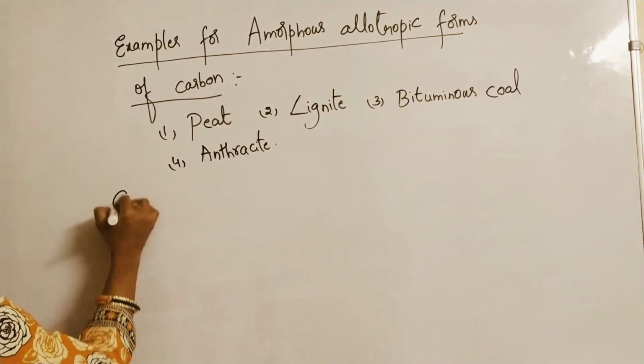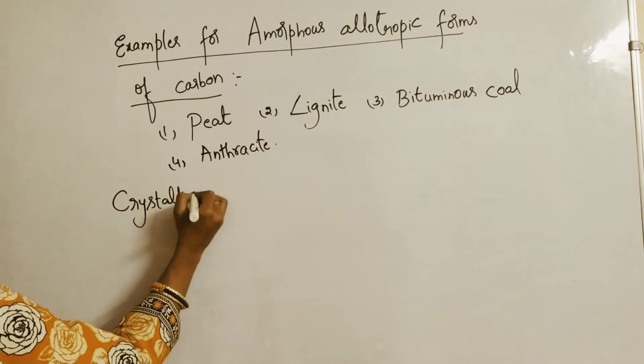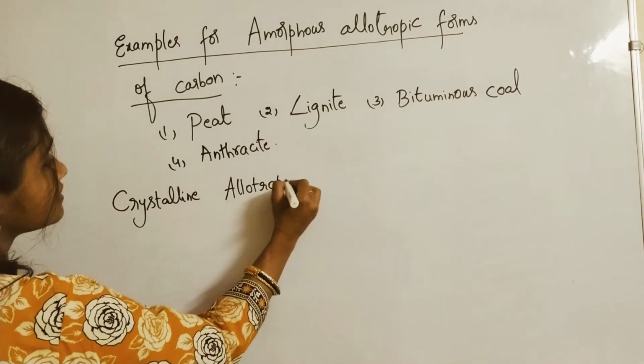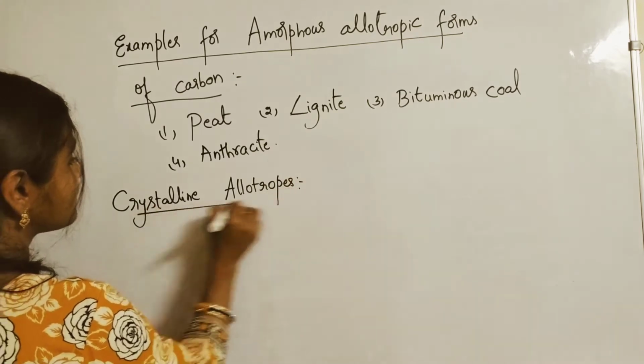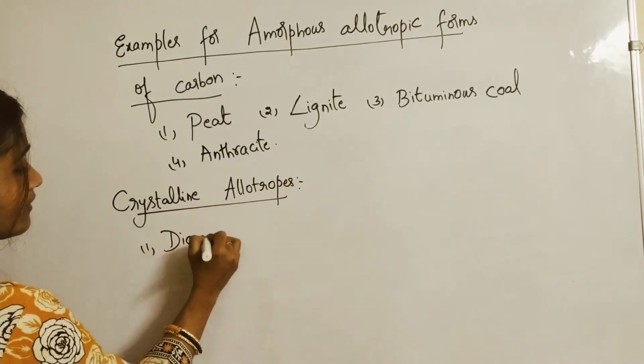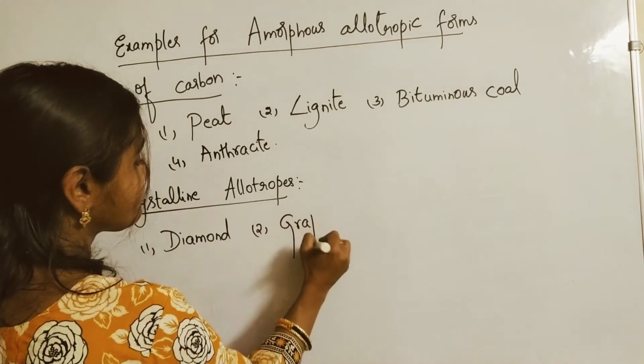Same like that, examples for crystalline allotropic forms. Crystalline allotropes of carbon. So what are those? Diamond. The second one is graphite.